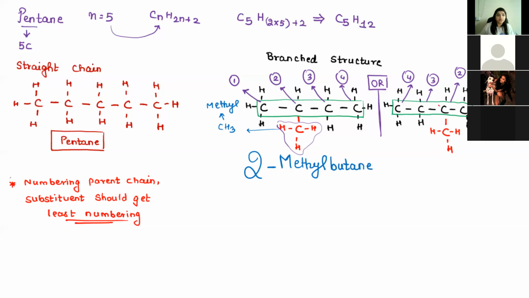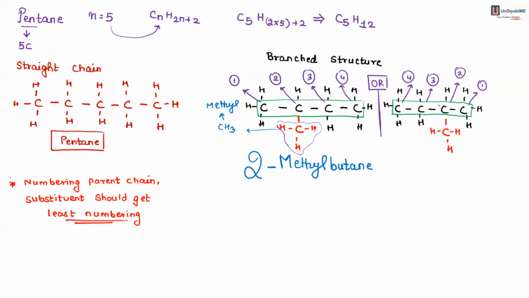So we have written 2 structures of butane till now, one straight, one branched. But yes, as Manas asked, why can't we write with 3 carbons? Yes, we can have more than one branching, correct? So there is a possibility that we can have one more branched structure.